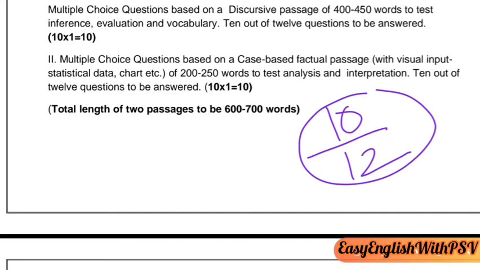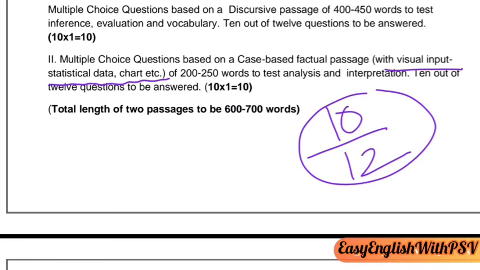The second question that is going to be asked, multiple choice questions based on a case based factual passage with visual input, statistical data, chart, etc. You can be given any such visuals, any such statistics, and you will be asked 12 MCQs.